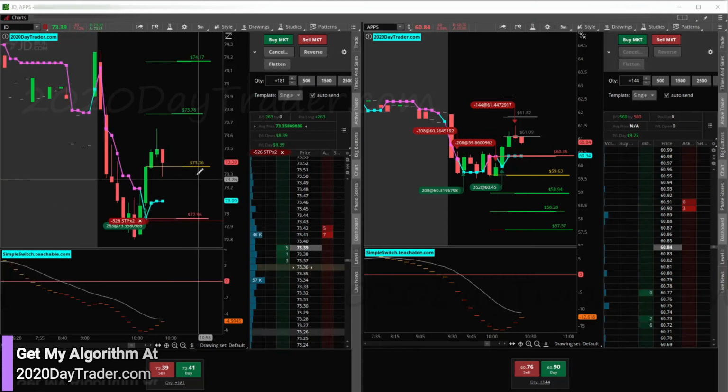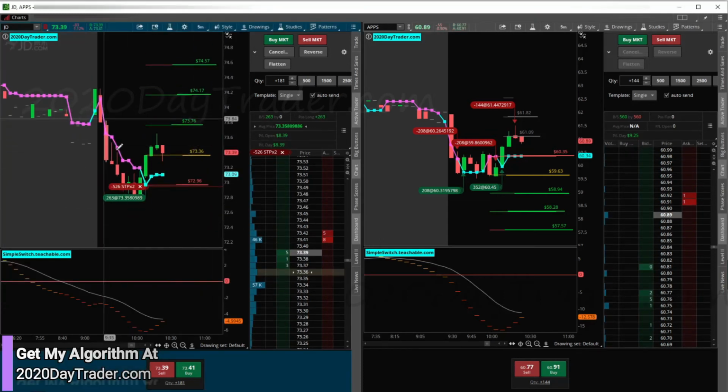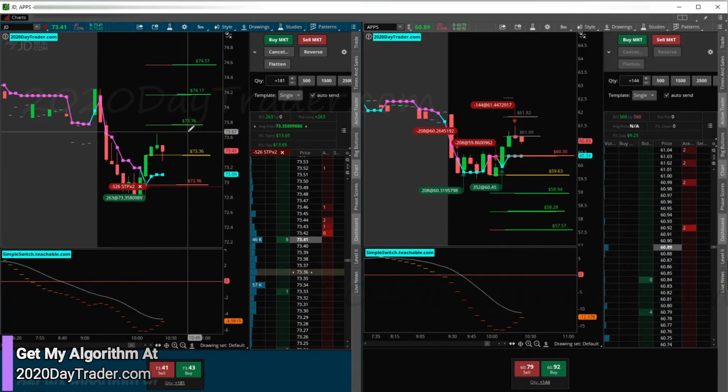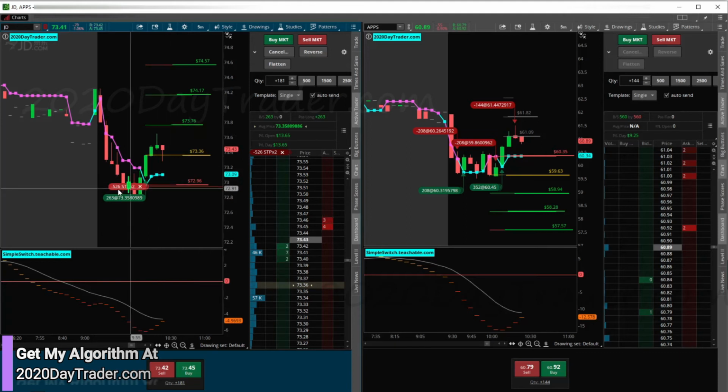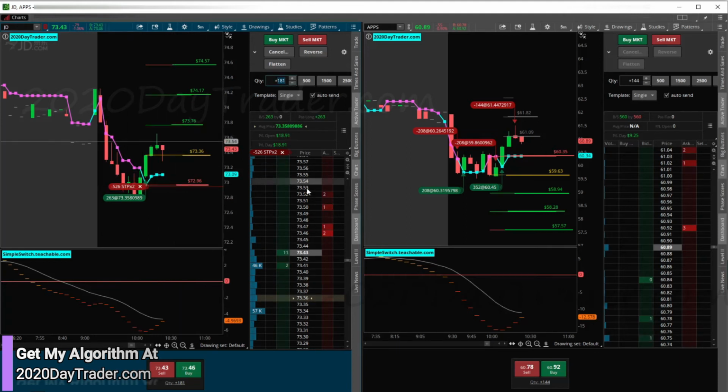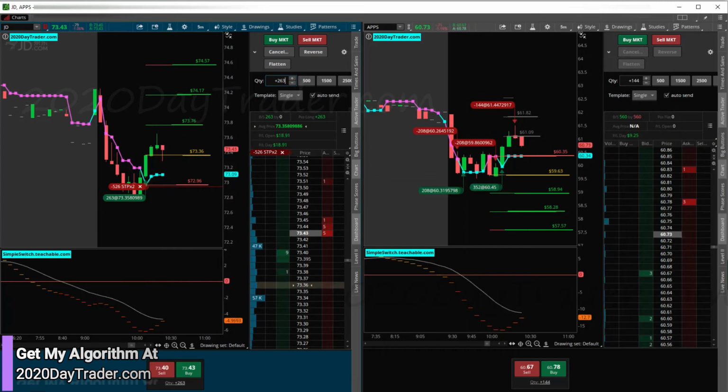All right, so here's the JD trade. So we had our switch back, which is what we traded on. Didn't get 90% of the way, so I didn't move my stop to break even. And we got our speed bump in right there. I'm going to move this over to fit the JD trade, 263. All right, cool. So there's JD. Let's see what it does.